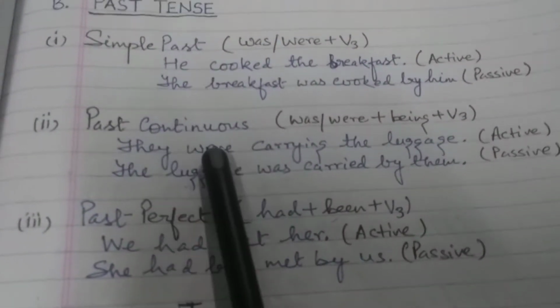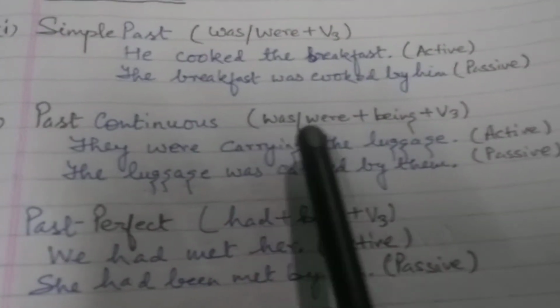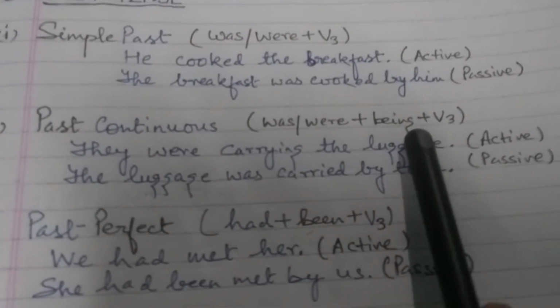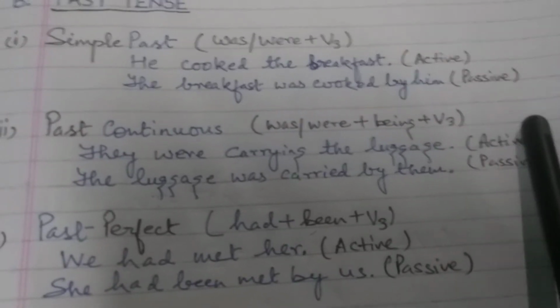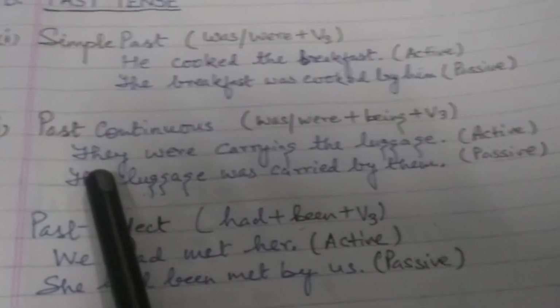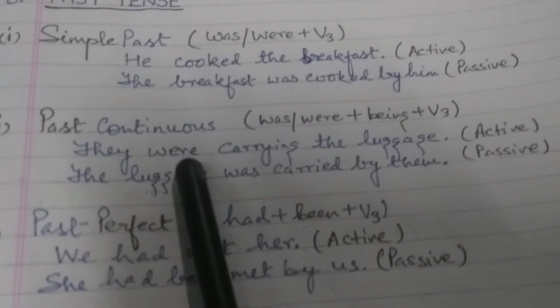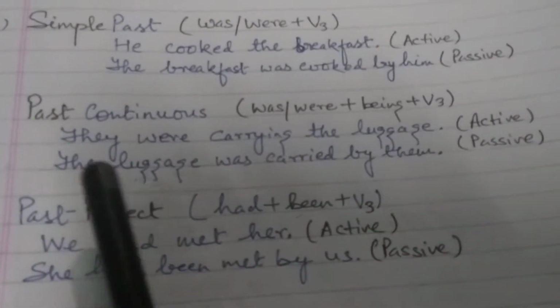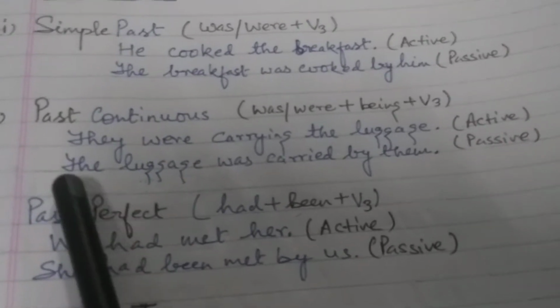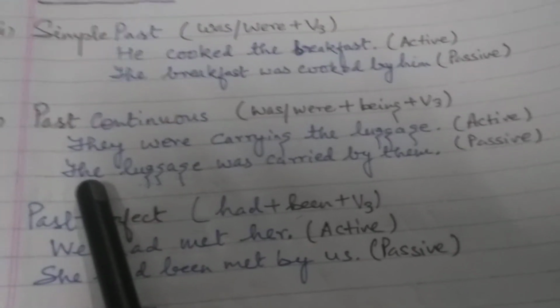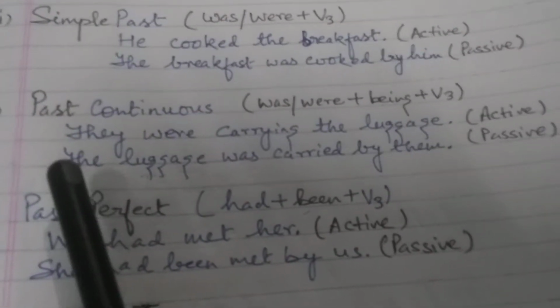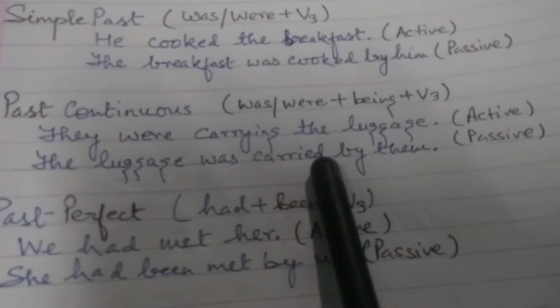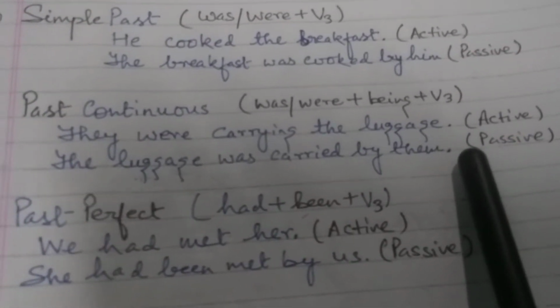For past continuous, we will use was or were plus being plus V3. Now the example, they were carrying the luggage. This is active. Similarly, the passive for the same in past continuous tense will be: the luggage was carried by them.